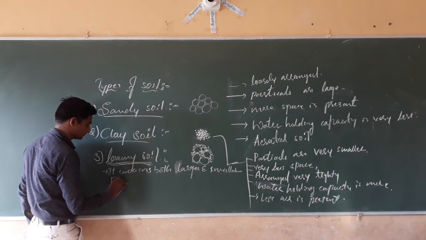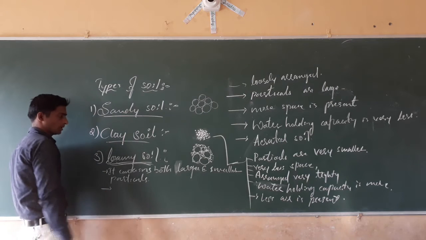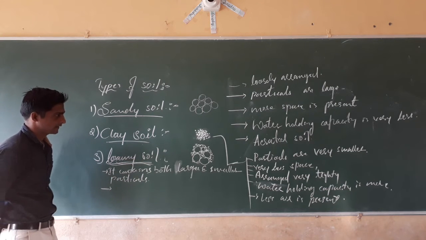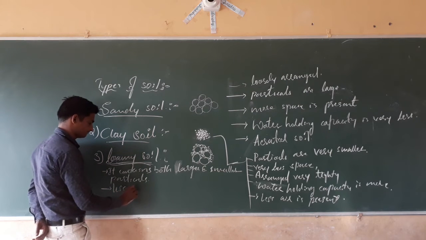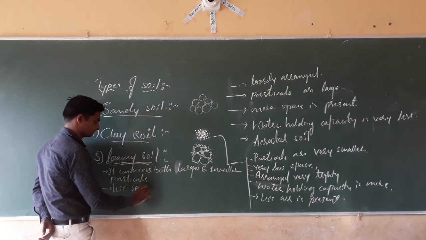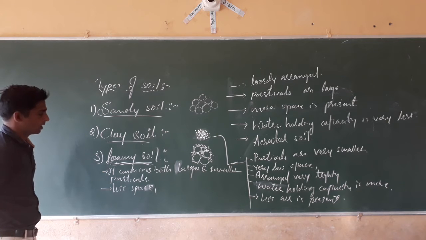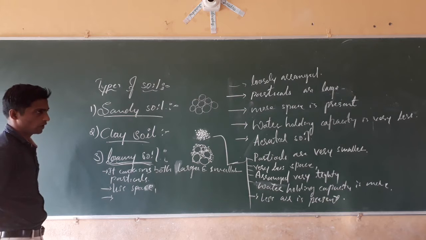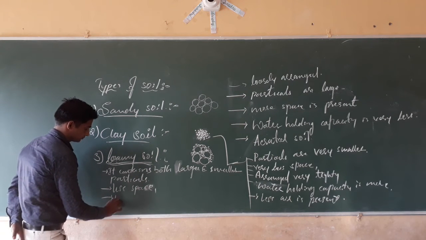Next, less space. The arrangement is very tight. Next, water holding capacity.